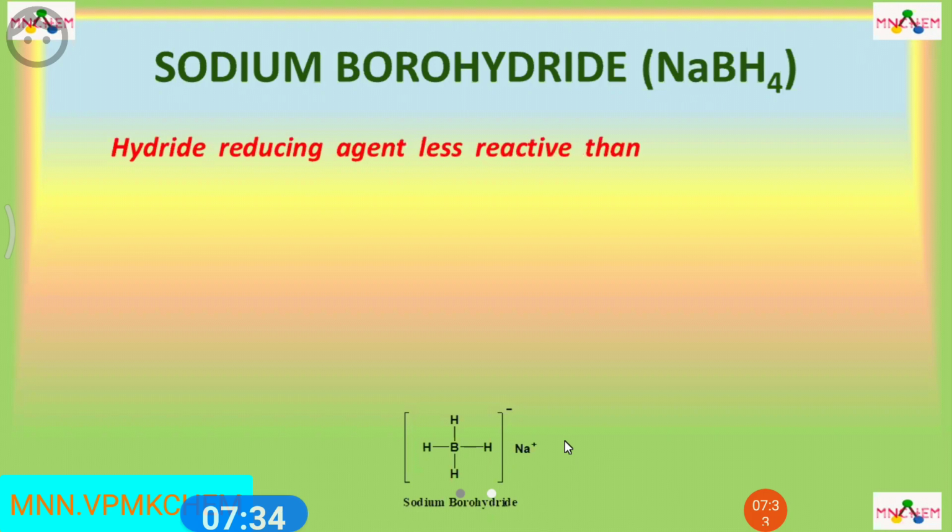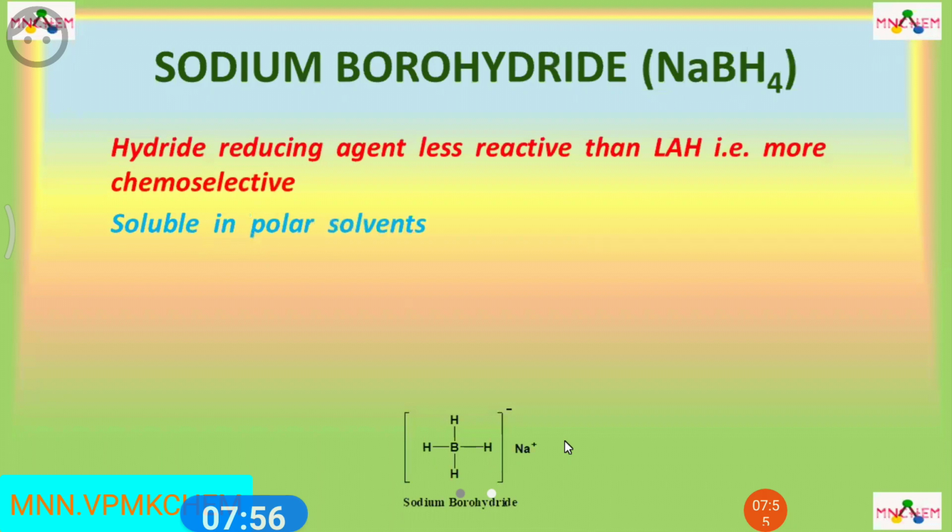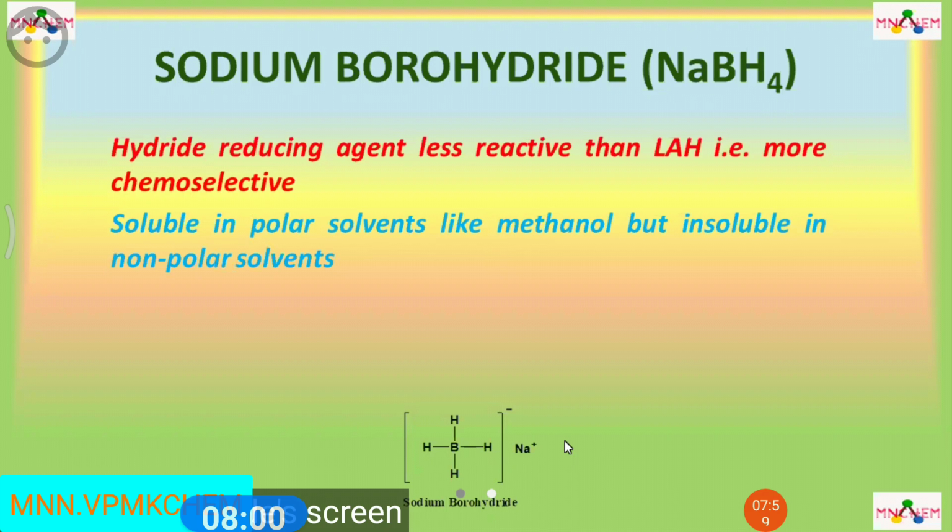This NaBH4 is used as a hydride reducing agent, but it is less reactive as compared to LAH or Red-Al. And that means the chemoselectivity is more when we compare NaBH4 with lithium aluminum hydride. It is soluble in polar organic solvents like methanol, but it is insoluble in non-polar solvents.